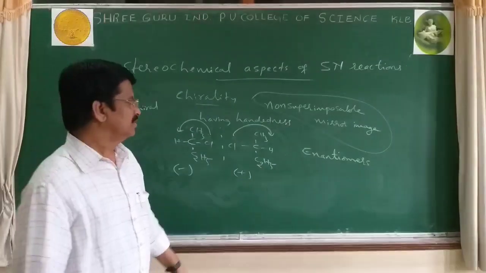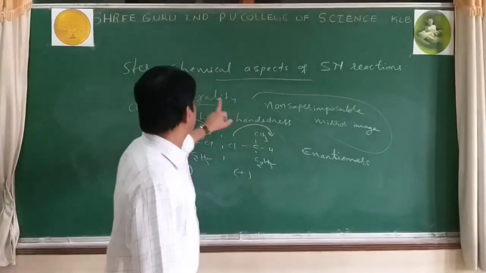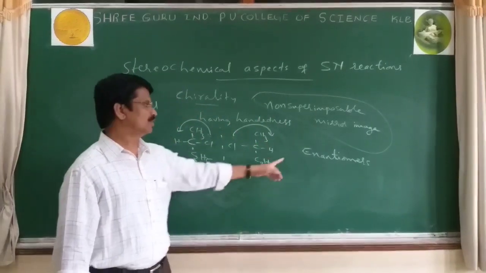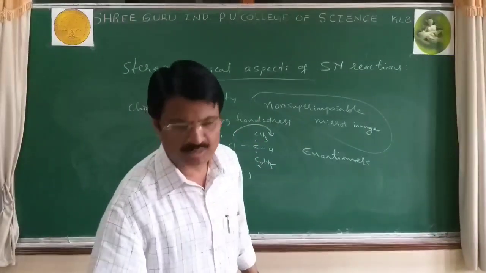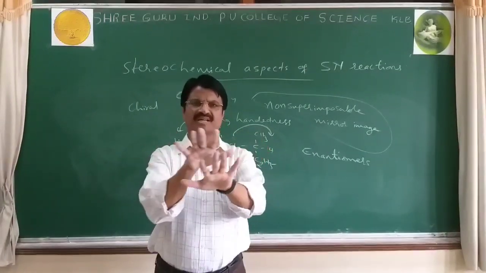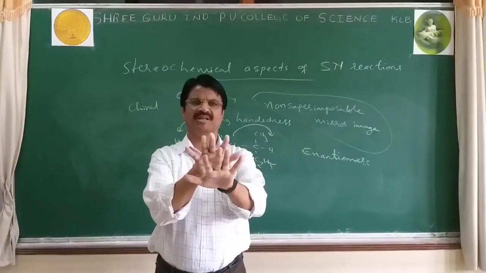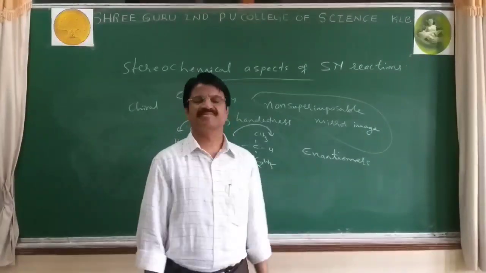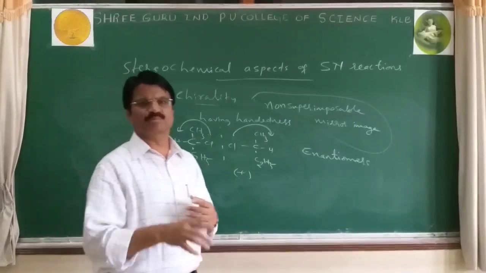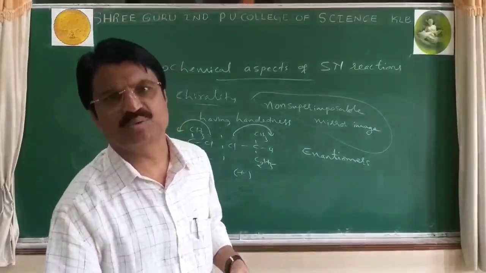Enantiomers. You may get an enantiomer question, a chirality question, or a chiral molecule question; the answer is the same. How do we define an enantiomer? Compounds which have mirror images and are not superimposable are called enantiomers. If you say enantiomer or chiral molecule, both are called optically active.